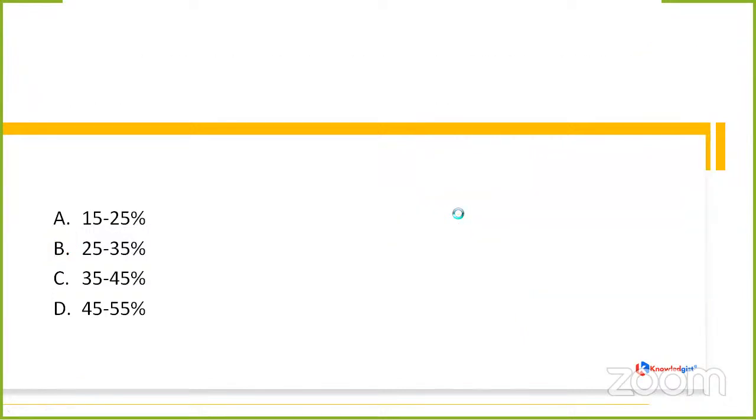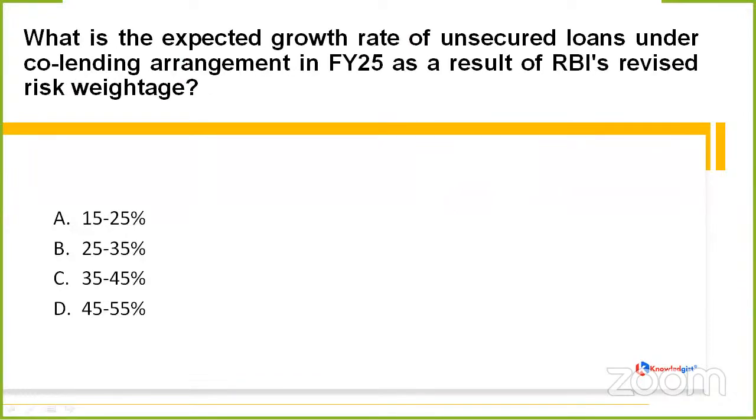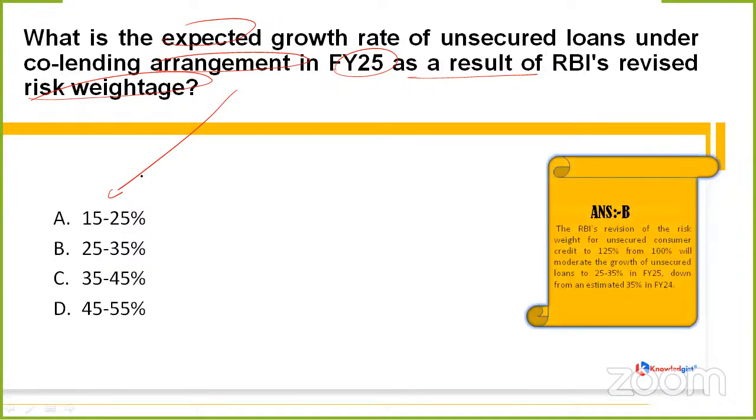Clear? Now, moving to the next question, it is asking, what is the expected growth rate of unsecured loans under co-lending arrangement also in FY25 as a result of RBI's revised risk weightage? Now, this question might seem exactly the copy of the previous one, but no, it is not, because here we are talking about those unsecured loans which fall under the co-lending arrangements. So options are still the same, 15 to 25%, 25 to 35%, 35 to 45%, or 45 to 55%.